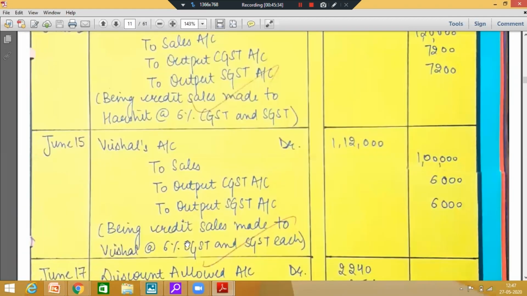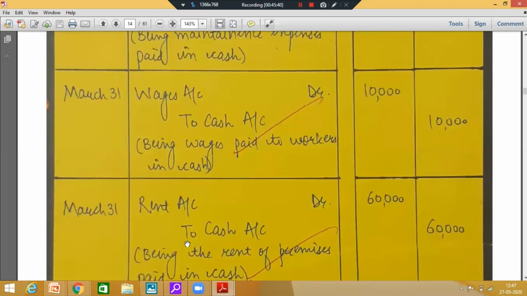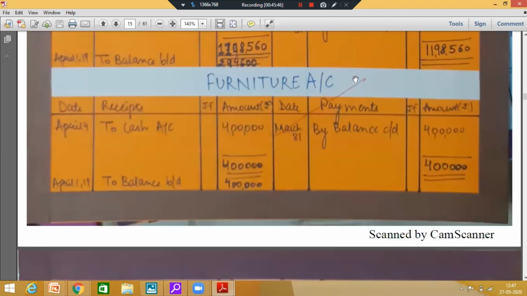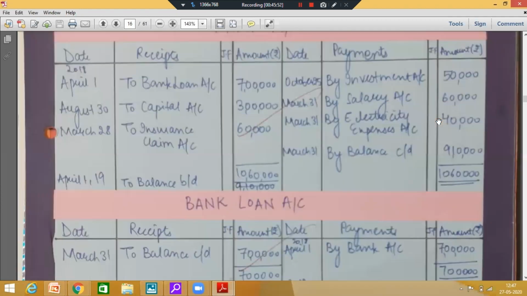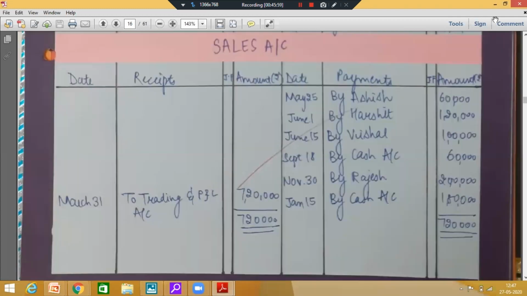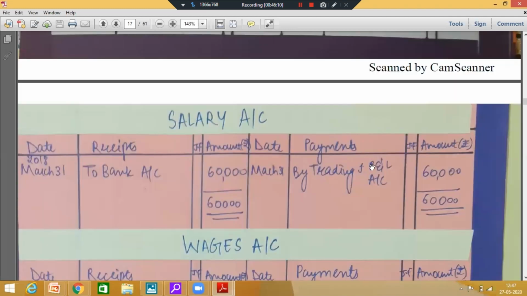Fine. After journal, you have to prepare the ledger accounts. See, assets accounts have been balanced. She has written balance carried down and brought down. We can see some expense account for all assets and liabilities. Sales account. Sales is your revenue. It's your income. Here we have written trading and P&L account because it is to be transferred to trading account. Fine. Salaries again an expense. It has been transferred to trading and P&L. Don't write balance carried down and brought down in expenses and revenues accounts.